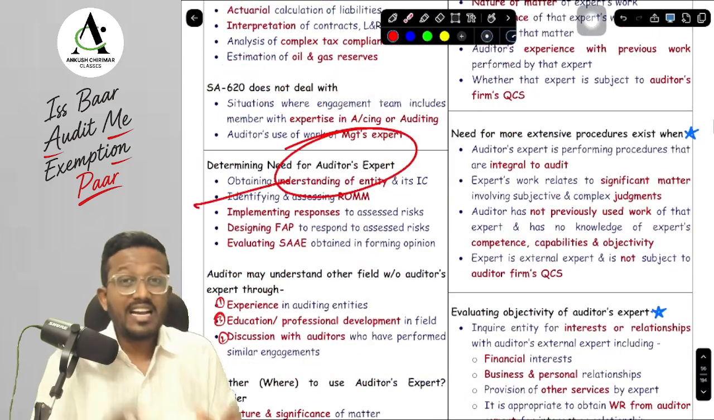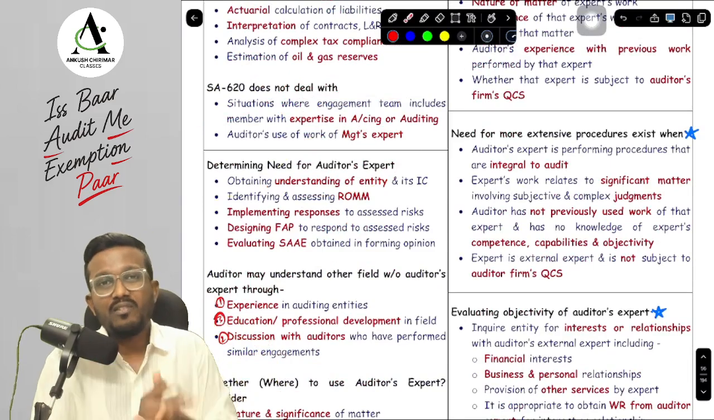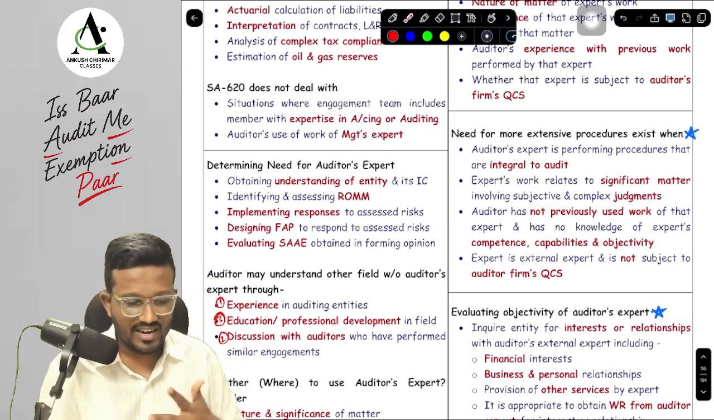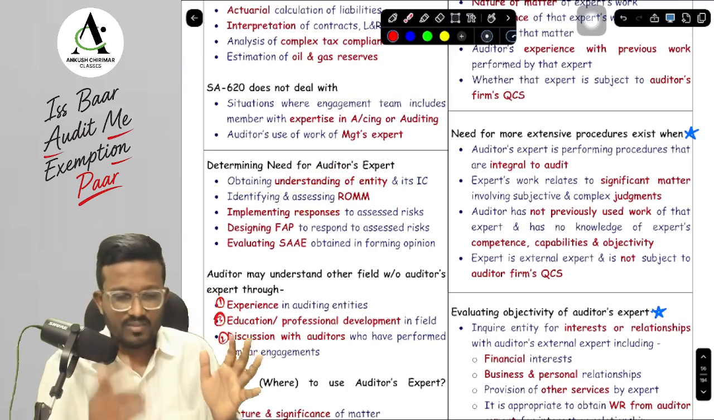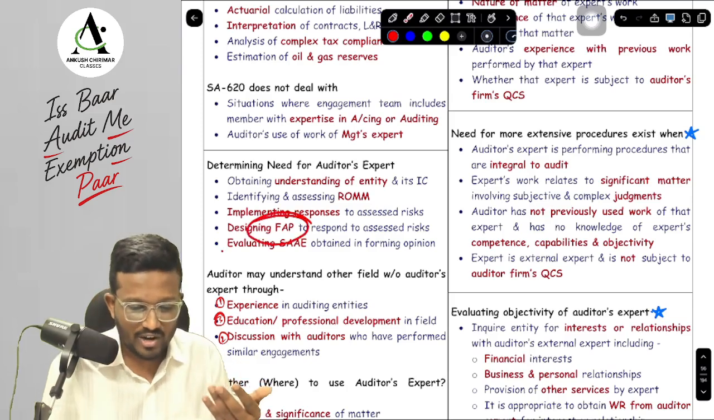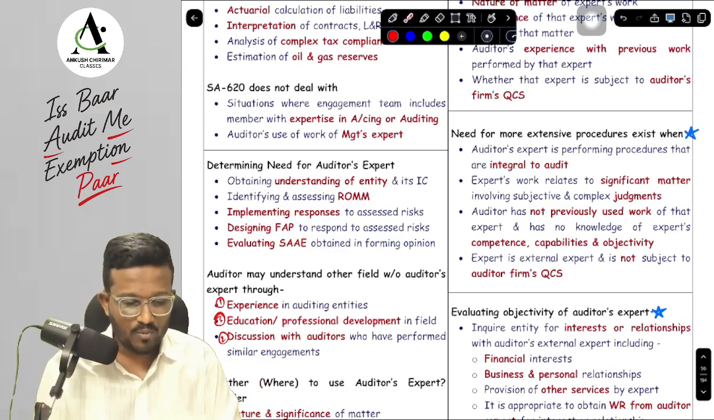Next, whether we need to use an auditor's expert in this particular audit engagement or not, based on what will we decide, sir? Based on 3 standards: SA 315, 330 and 500. Obtaining an understanding of the entity and identifying and assessing the risk of material misstatement. Based on the risk of material misstatement, we will implement responses to the risk, which means we will perform further audit procedures, and while performing further audit procedures we will get audit evidence, so we evaluate the sufficiency and appropriateness of the audit evidence.